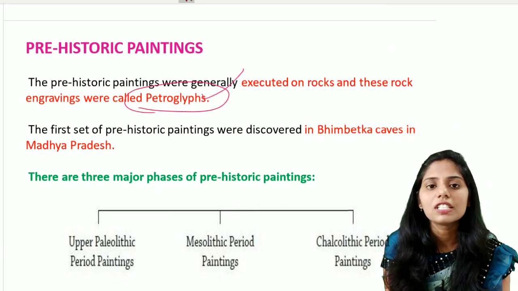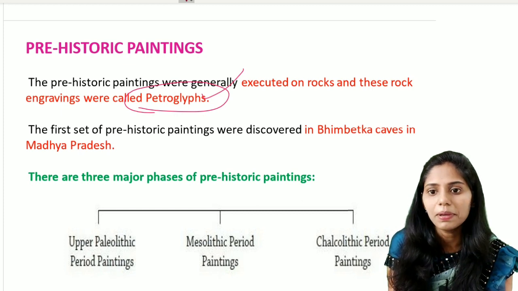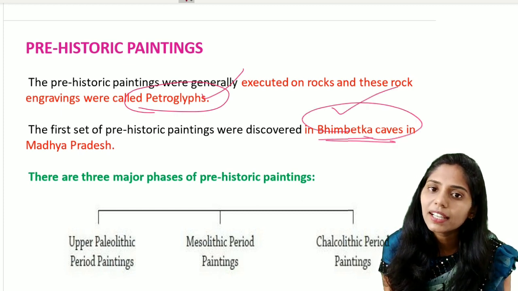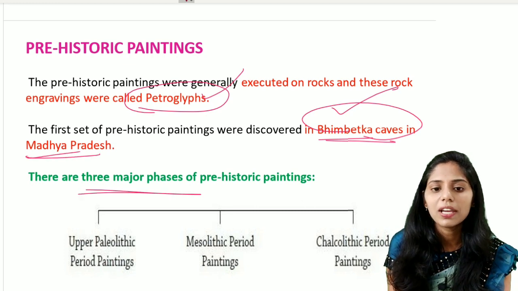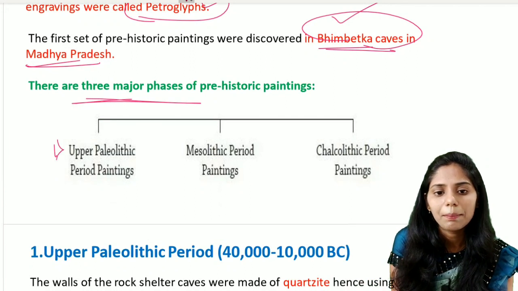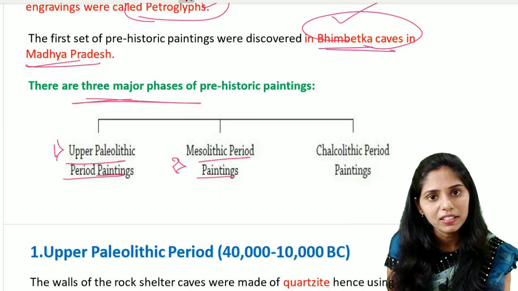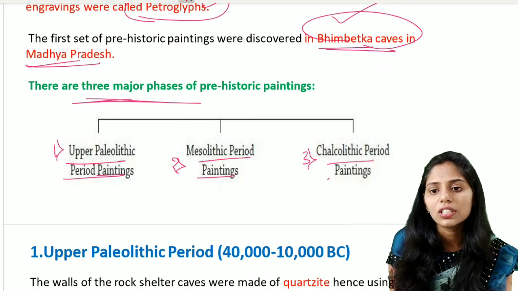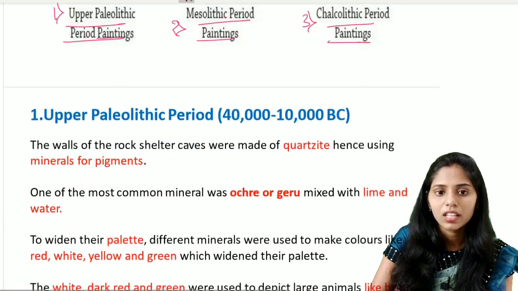The first important example that we can quote when talking about prehistoric paintings is the Bhimbetka caves. And these Bhimbetka caves are mainly located in which state? In Madhya Pradesh. So these are the three major phases of the prehistoric paintings, as I said earlier. They include Upper Paleolithic period paintings, the second is Mesolithic period paintings, and the third is Chalcolithic period paintings. So let us see them one by one in great detail.